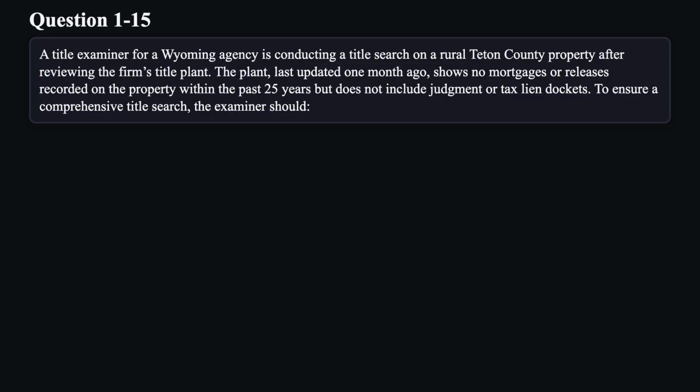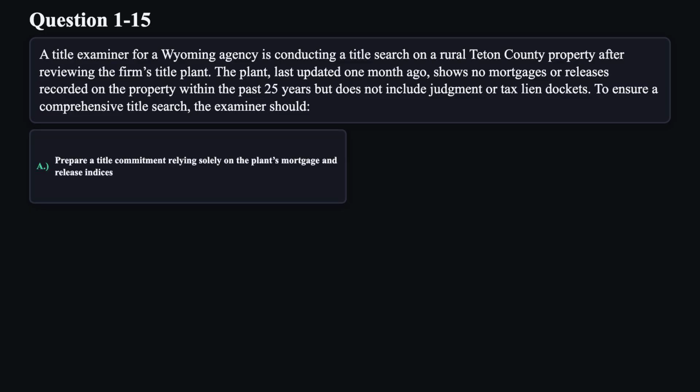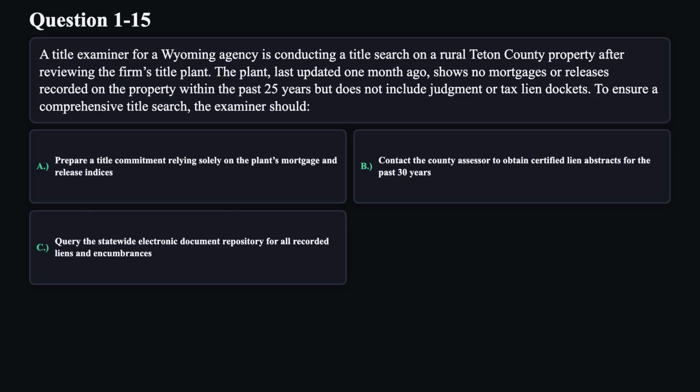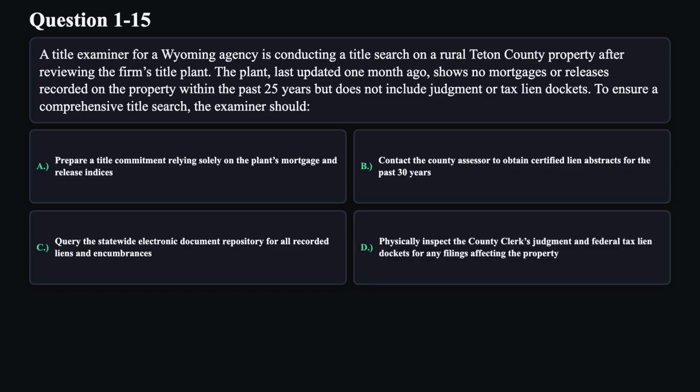To ensure a comprehensive title search, the examiner should A. Prepare a title commitment relying solely on the plant's mortgage and release indices. B. Contact the county assessor to obtain certified lien abstracts for the past 30 years. C. Query the statewide electronic document repository for all recorded liens and encumbrances. D. Physically inspect the county clerk's judgment and federal tax lien dockets for any filings affecting the property.